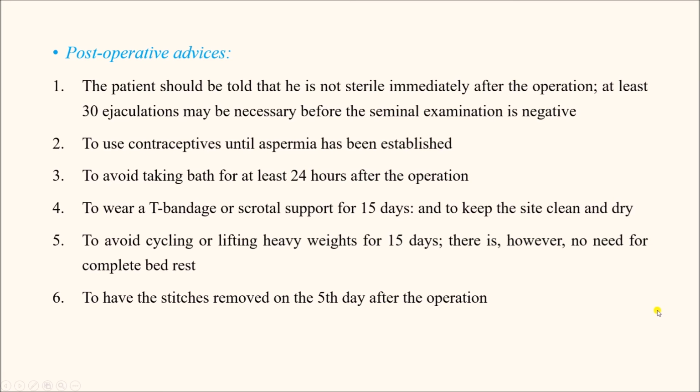Certain post-operative advices following vasectomy: the patient should be told that he is not sterile immediately, and at least 30 ejaculations may be necessary before the seminal examination is negative. So till 30 ejaculations there may be presence of sperm in the seminal examination, and during this period they should use contraceptives until aspermia is established. That means there is no sperm.